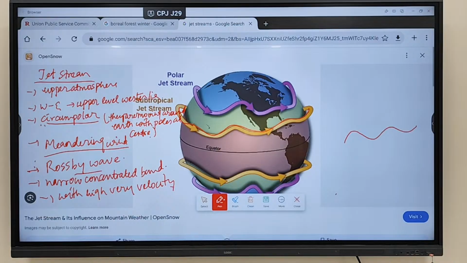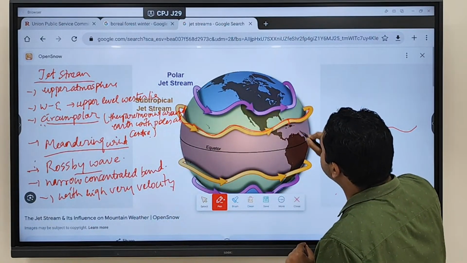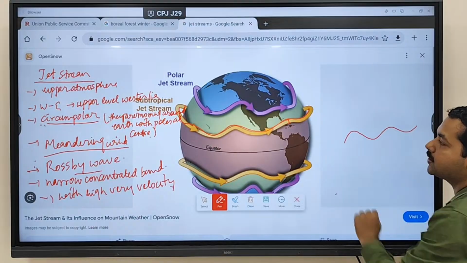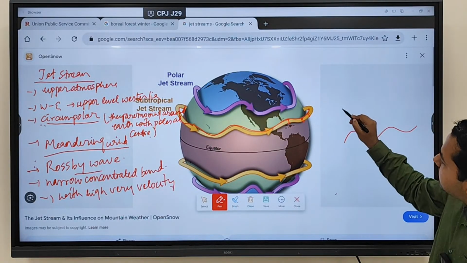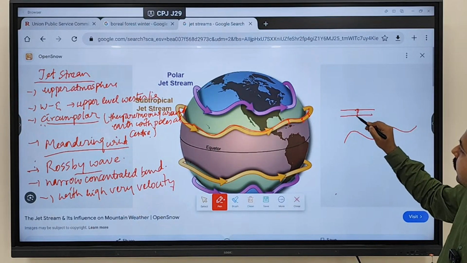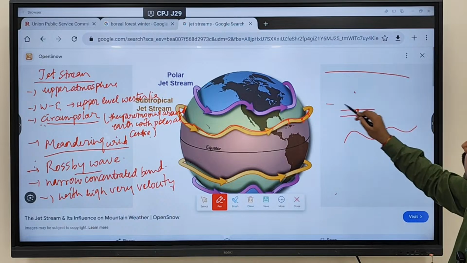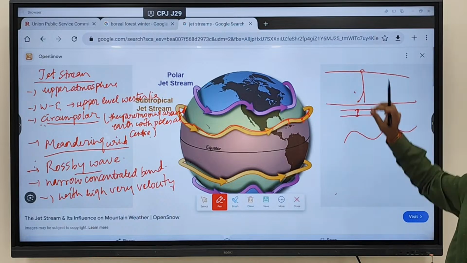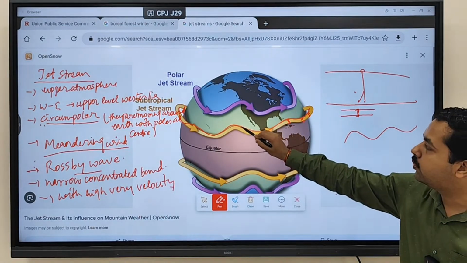Clear? What does narrow concentrated band mean? You can see the extension of these upper level westerlies is only this much. This is narrow and concentrated. They are blowing in this much area itself. They are not covering a wide area, only a small concentrated area.